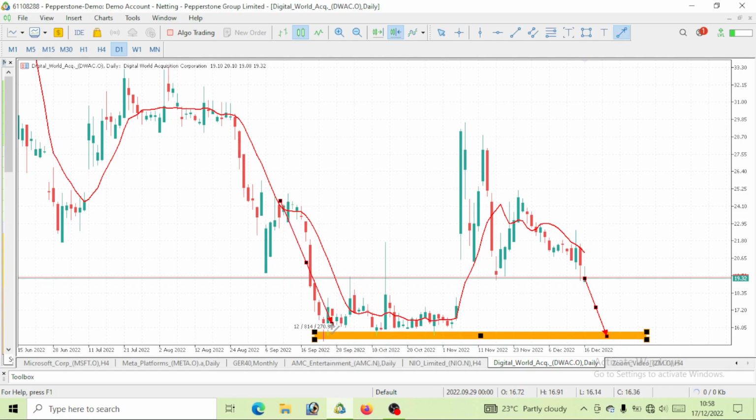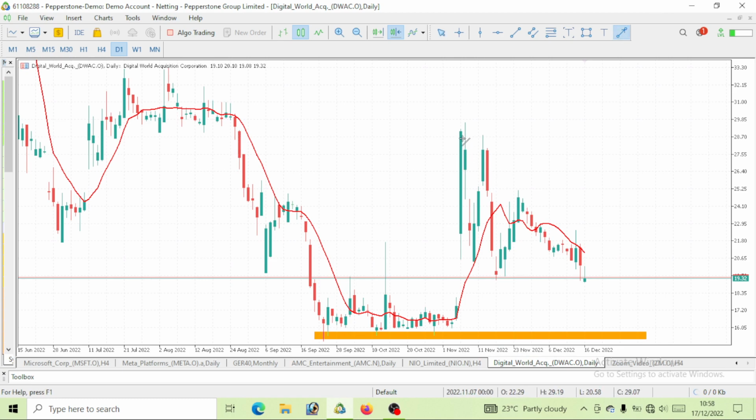We saw that this was a low here, right? Before price gave us a pullback on the weekly time frame. So we would want to see this price drop further down to this low and possibly break below it. But before that, we need to get to this low, which is a level of $16, right? This price is trading at $19. We would want to see it drop further to a level of $16. That is it on DWAC.